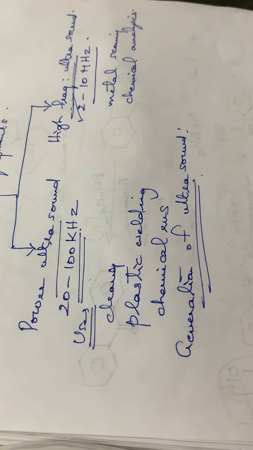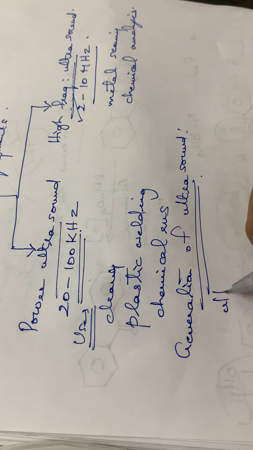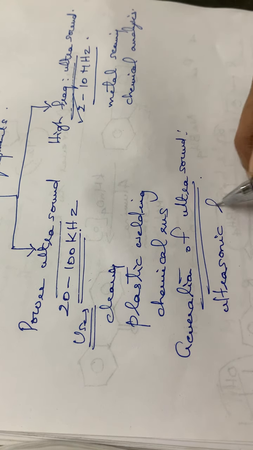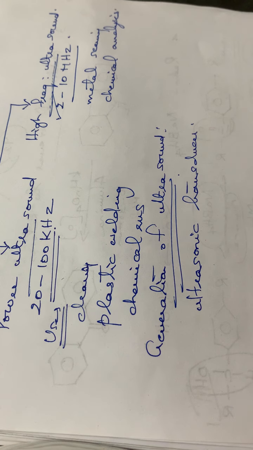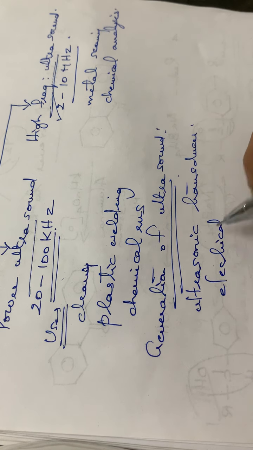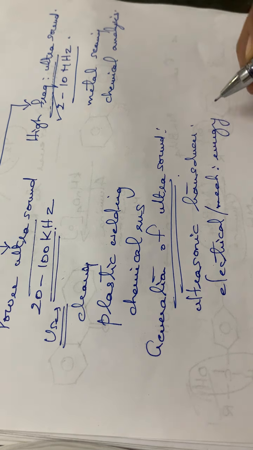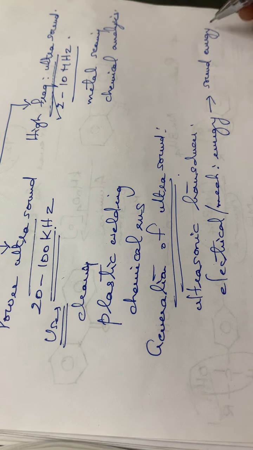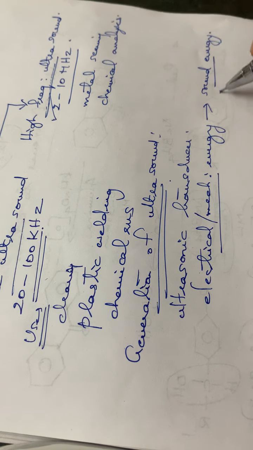In the generation of ultrasound, the instrument used is an ultrasonic transducer. An ultrasonic transducer is a device which converts electrical or mechanical energy to sound energy. That is the purpose of using this ultrasonic transducer.